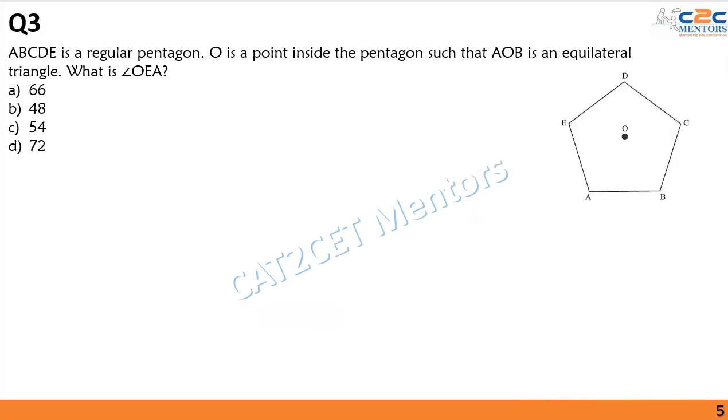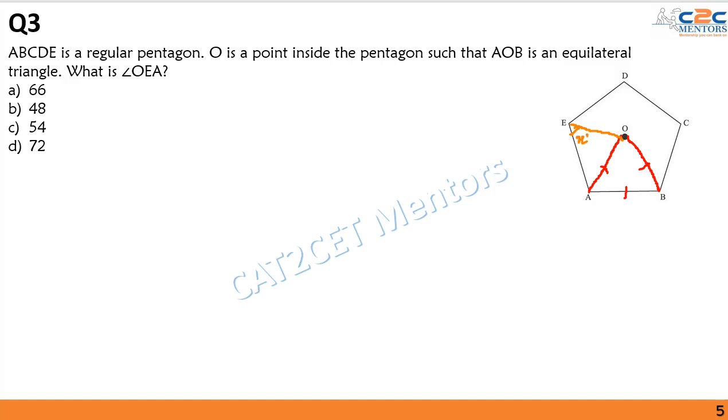ABCDE is a regular pentagon. O is a point inside the pentagon such that AOB is an equilateral triangle. What is angle OEA? Let us join the points A, B and O, as we are given that they form an equilateral triangle. And we have to calculate the measure of angle OEA, that is this angle. Let this be equal to x degrees.